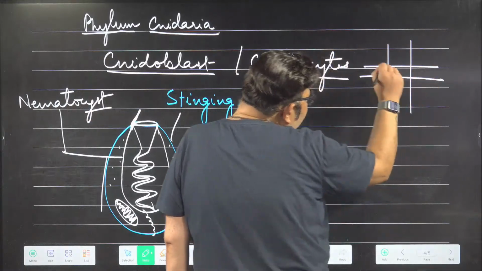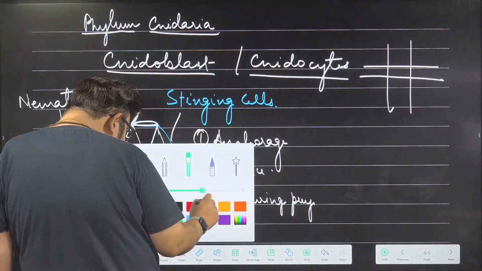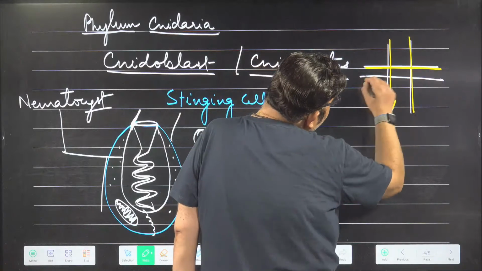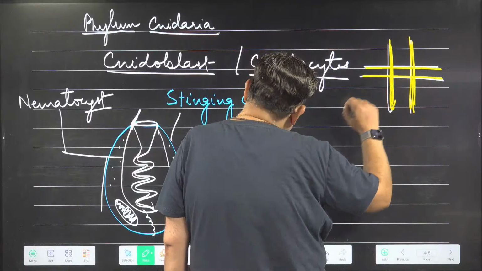I put a hashtag here. Hashtag means this is a special feature. No other phylum has this type of cell. Note down, this is a hashtag here, stinging cell.